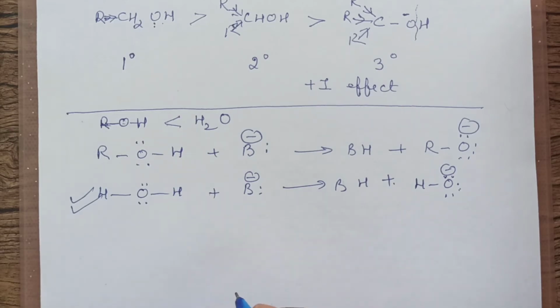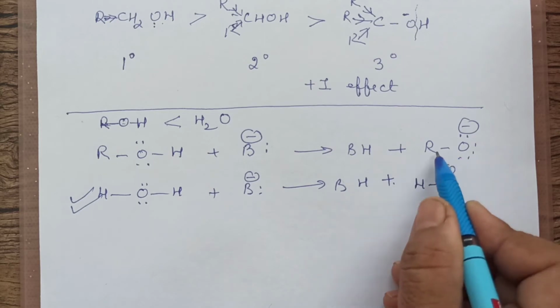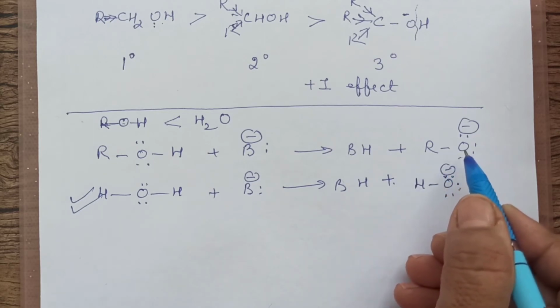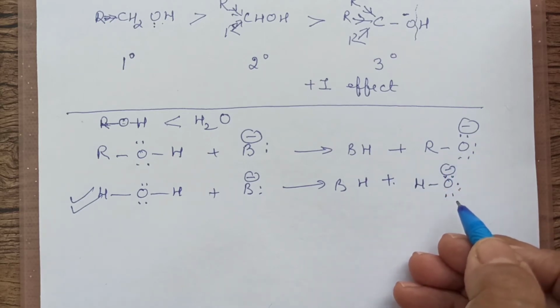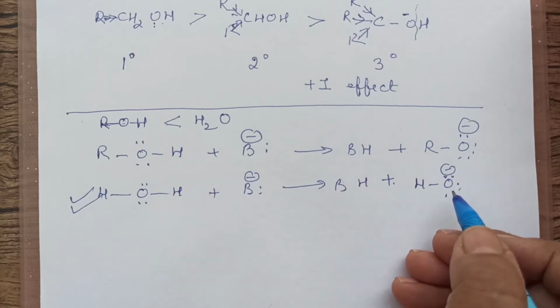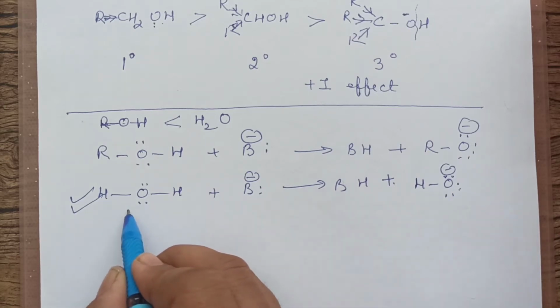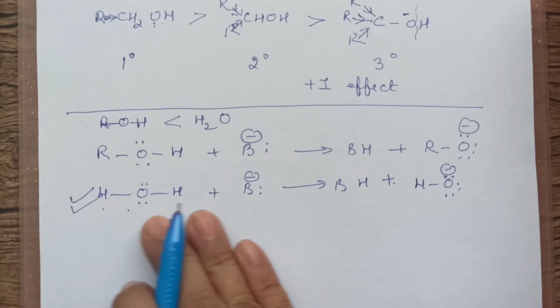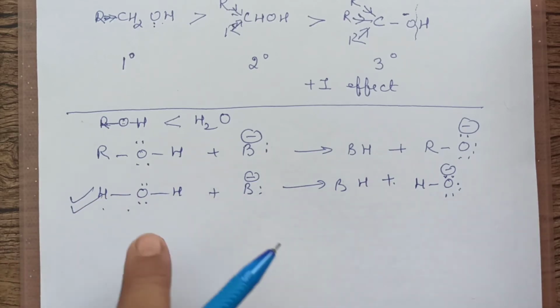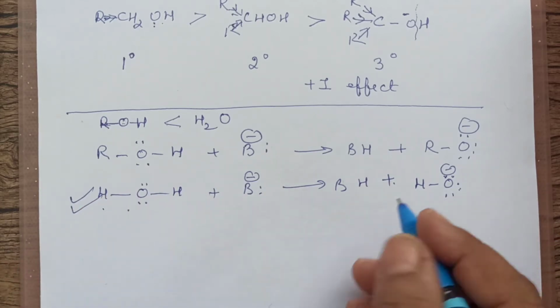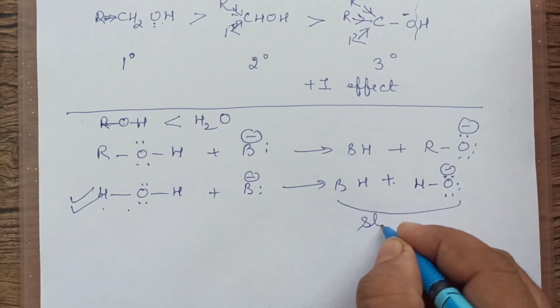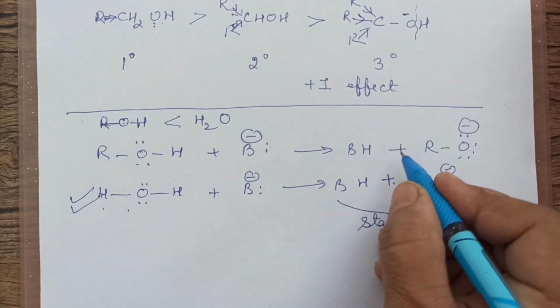In a way, we can also say that alkoxide ion is a better proton acceptor than hydroxide ion. Because if we are saying this is more acidic, it means this side the reaction is favored. This side the reaction is favored means these products are more stable than the above one.